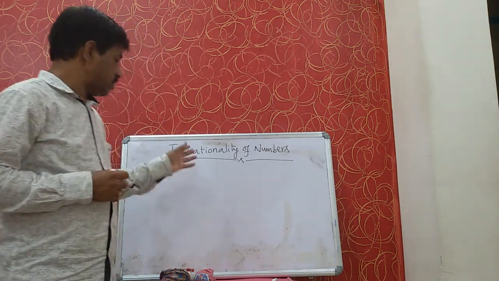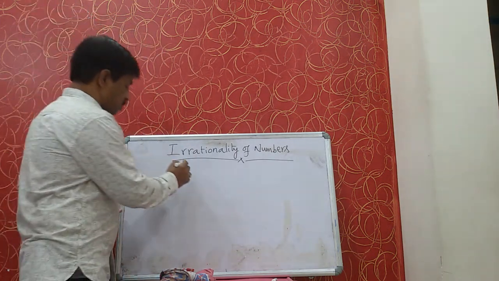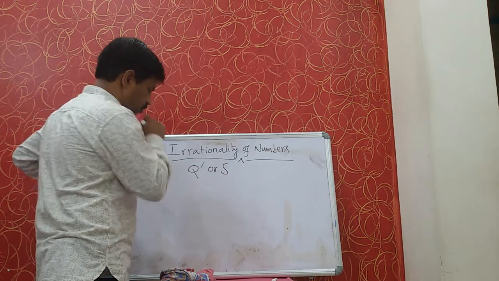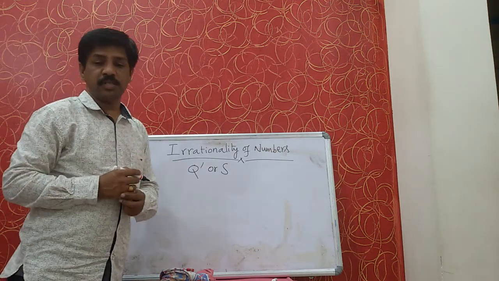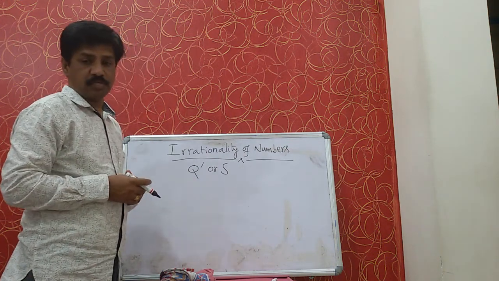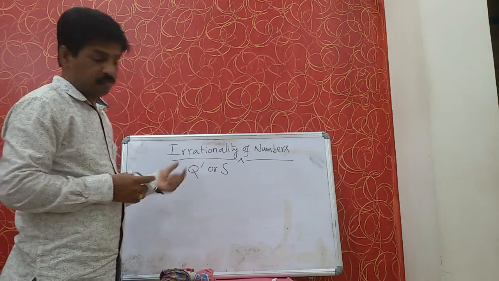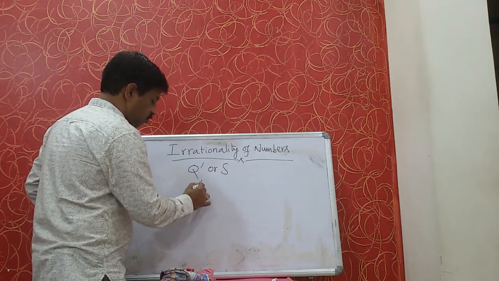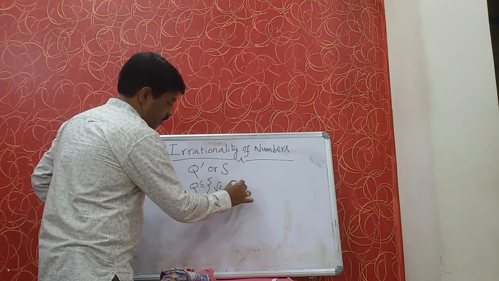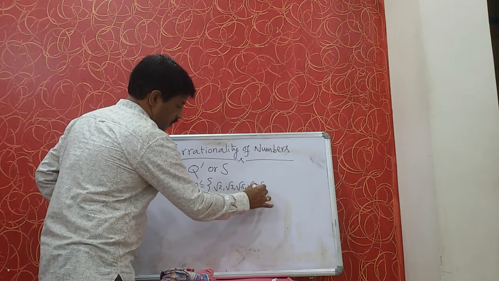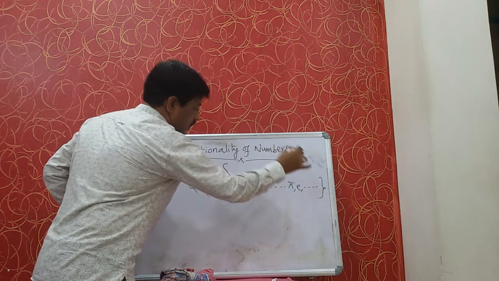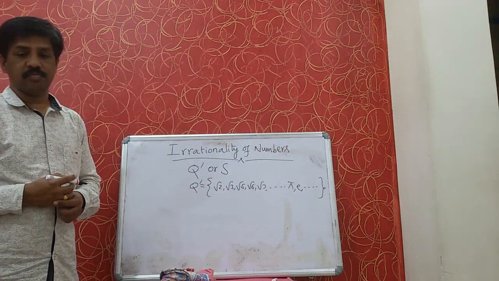Irrational numbers are denoted by Q dash. Already we know rational numbers are denoted by Q, and irrational numbers are denoted by Q dash. So, how will the set Q dash be? Q dash equals root 2, root 3, root 5, root 6, root 7, like this. And pi, e, these also come under irrational numbers.